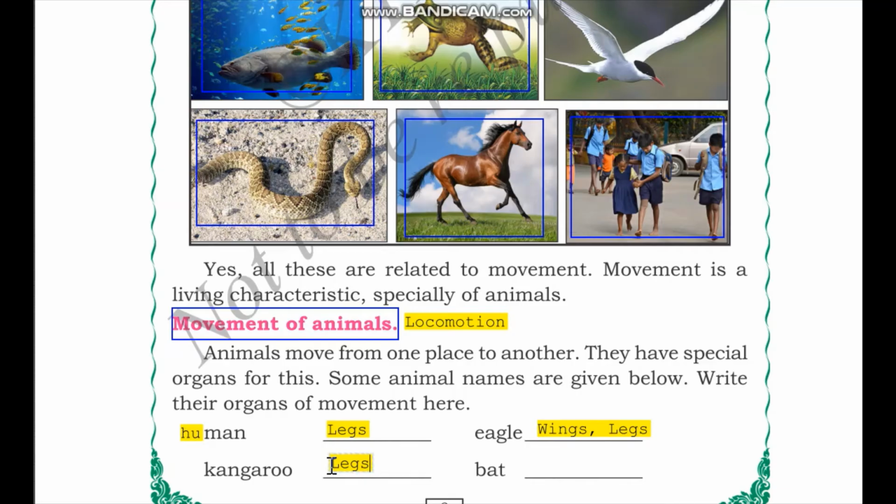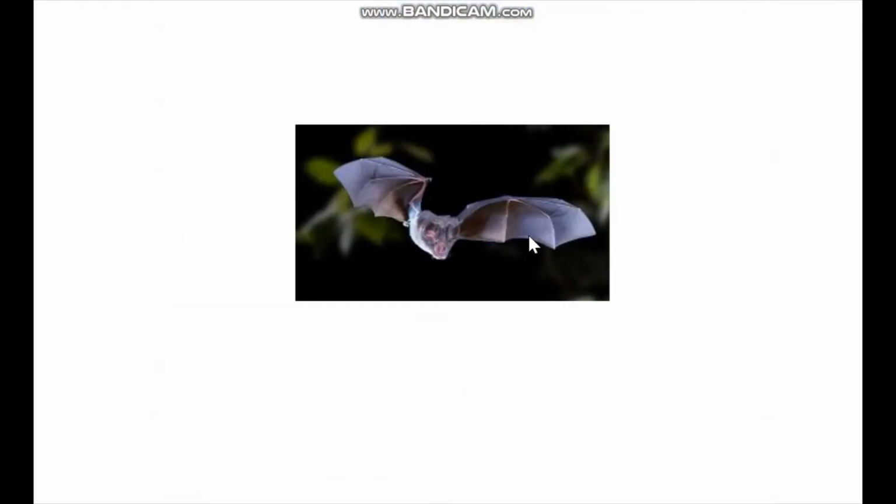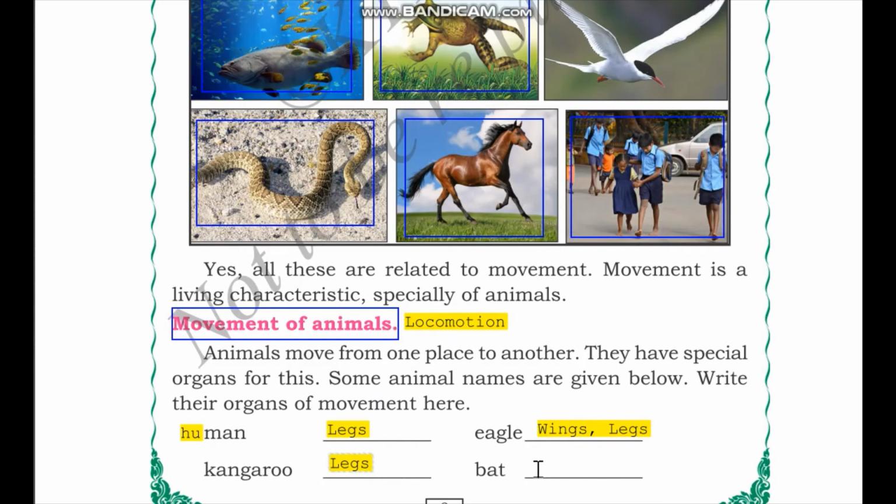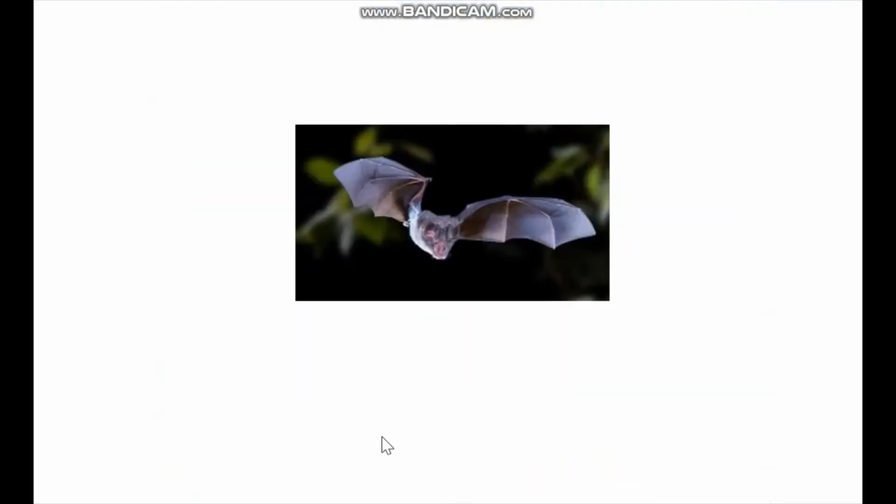Next we have bats. Let me show you an image of bats as well. So as we can see here, bats have leathery wings. They fly with the help of their leathery wings. So bats have wings that help them move. Also, if you can see in this image, bats have wings.